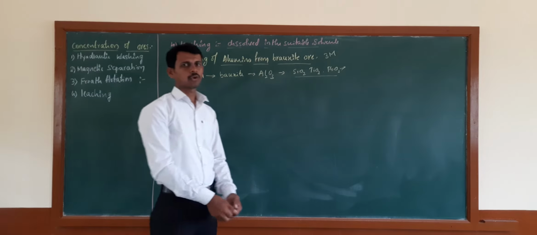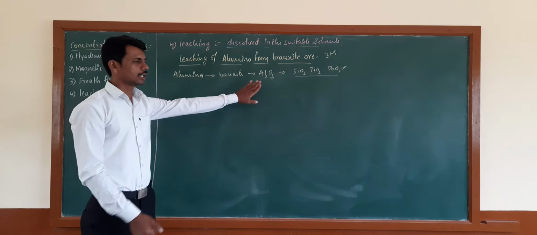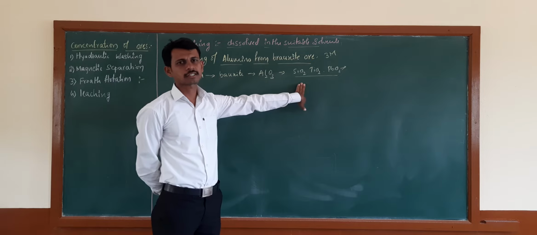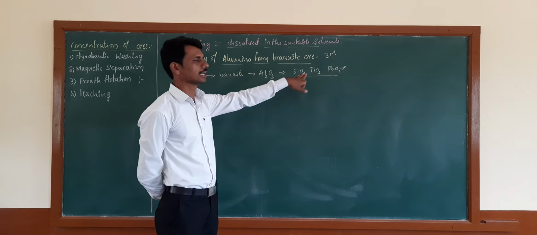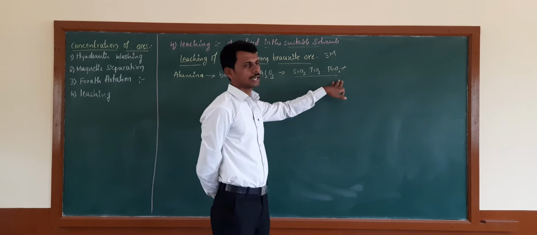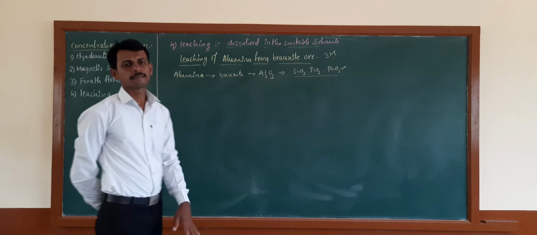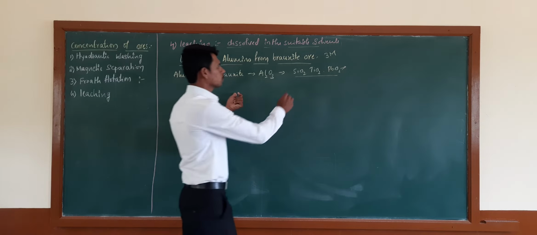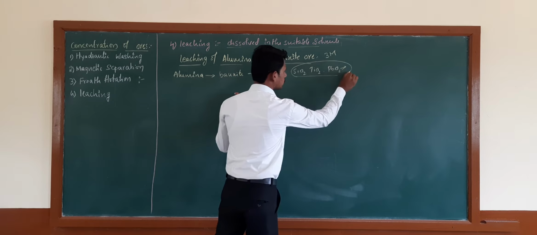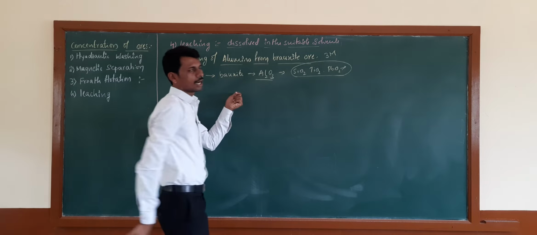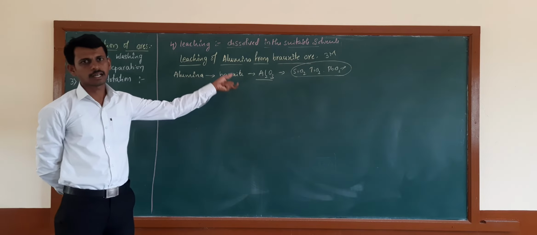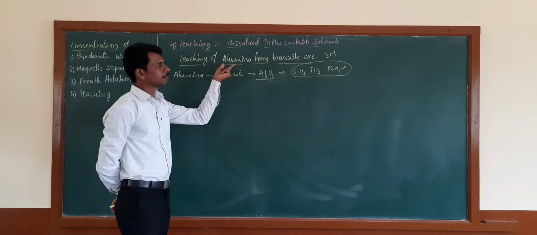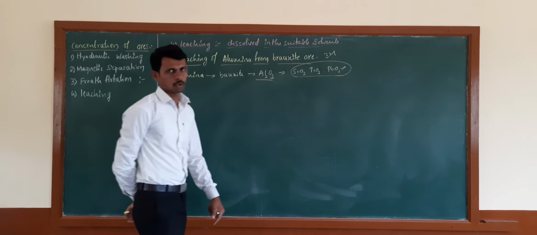The composition of the bauxite ore is Al2O3, but it contains some oxides of impurities, that is silicon, titanium, and lead. Therefore, you have to remove these impurities. Only then can you get the aluminium. So how do we leach out the aluminium from the bauxite ore?